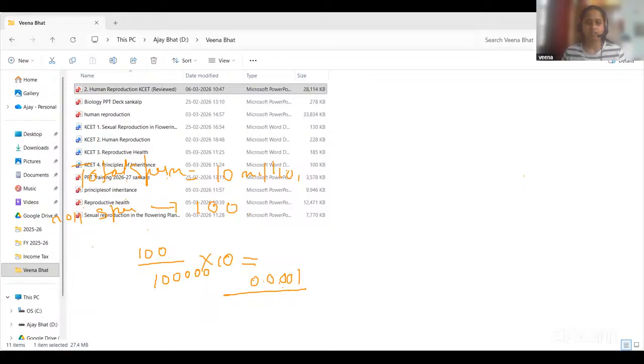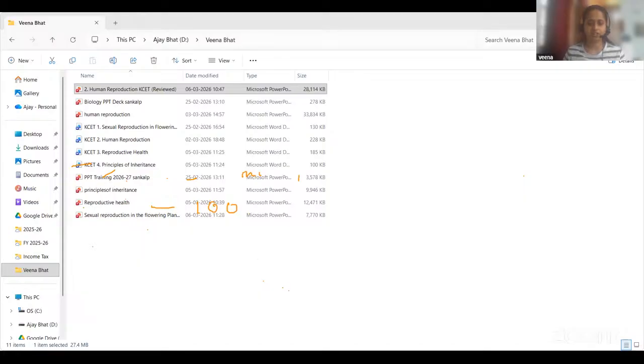Here you can observe the calculation properly, a simple percentage calculation we are following. So the final answer is answer A, 0.001% of the sperms reach the ampulla.